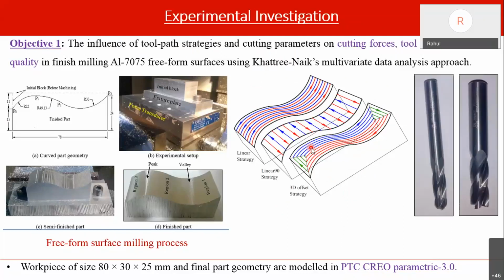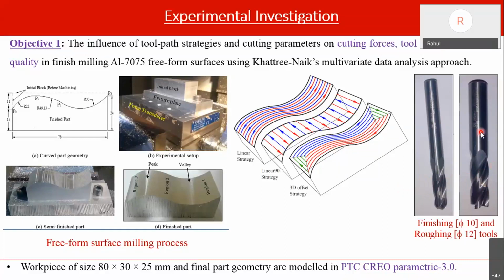So these are the tools. As I already told you, for the roughing operation we use our regular flattened mill tool. This tool is of diameter 12 mm, and the ball end mill is of 10 mm diameter. The total length of these tools is approximately 72 mm for the ball end mill and 75 mm for the flattened mill, and both these tools are 4 fluted. So it has 4 flutes, and these are simple solid carbide tools, uncoated, which we have used to machine the components.